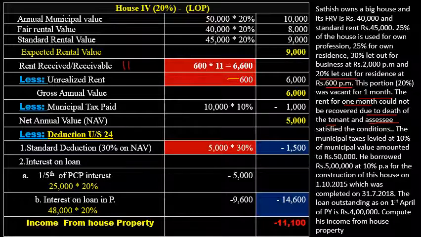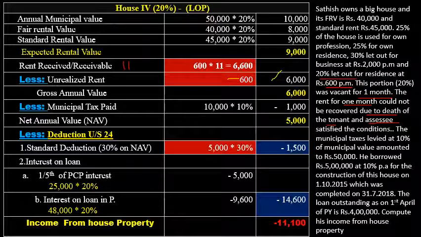So the total rent received, after considering unrealized rent, is 6,000 for the previous year. You can calculate it directly here: 600 into 10, 6,000. That is also a method of calculation.